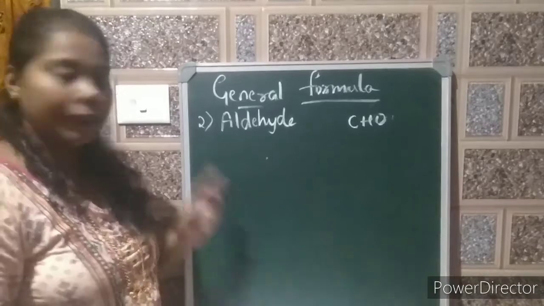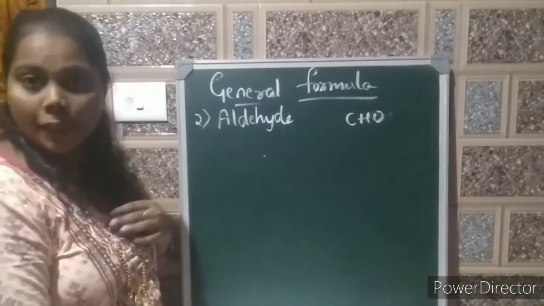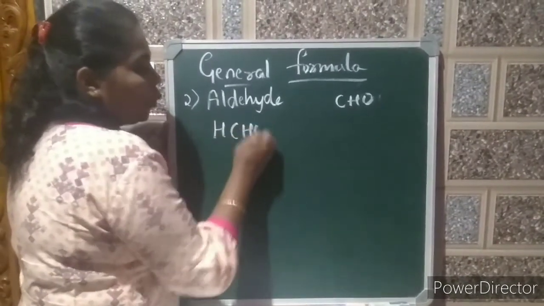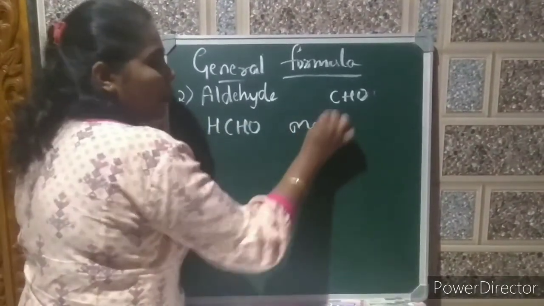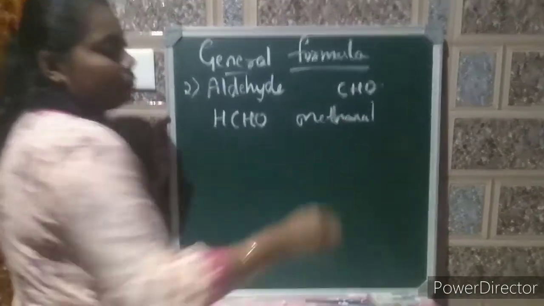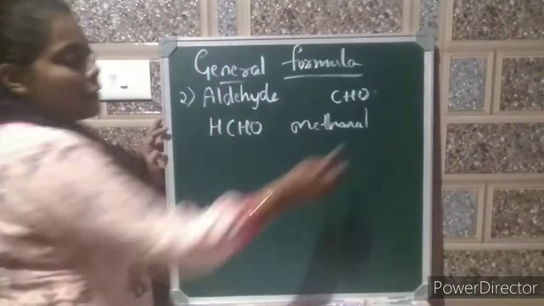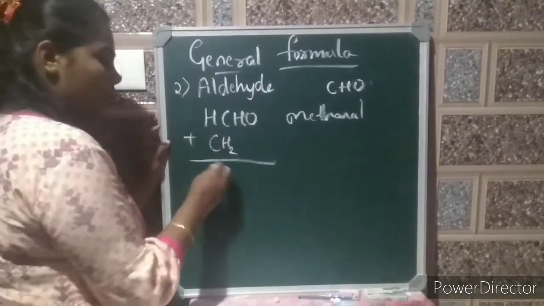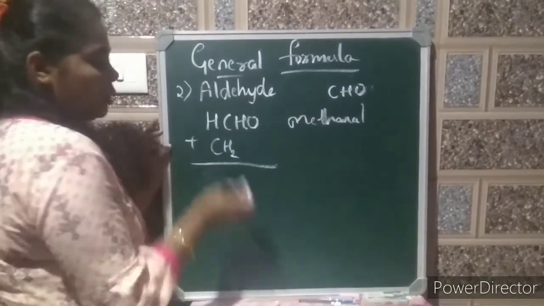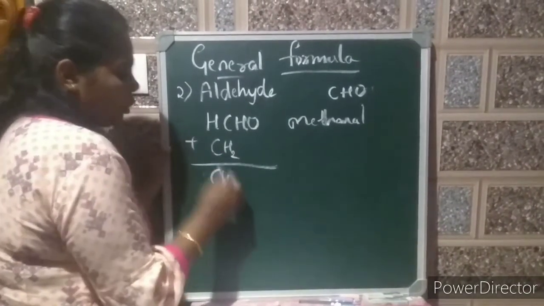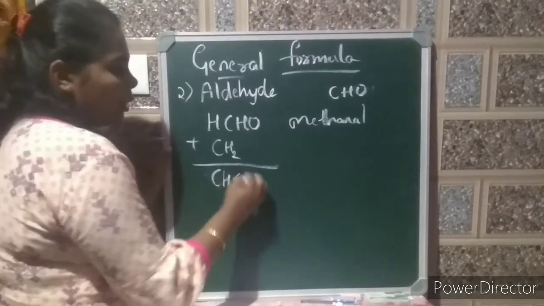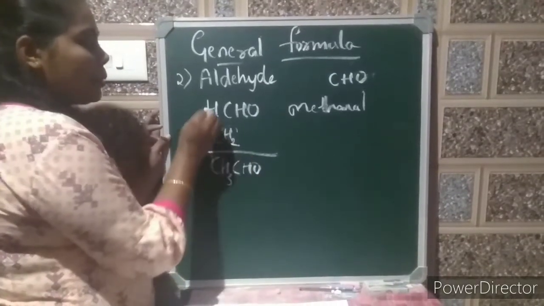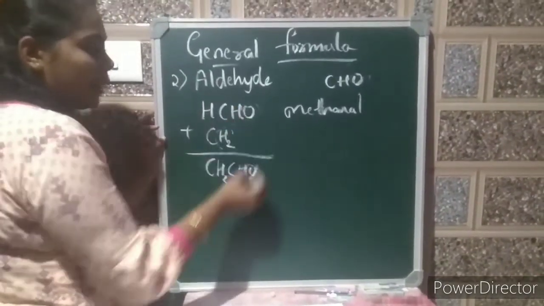Next one is aldehyde. We know that its functional group is CHO. The first member of the aldehyde is HCHO, methanal. Remember, Al is its suffix. Now add CH2 to this group. C plus C, 2, or you can write it as CH3 and CHO. This C with 2 hydrogen atoms plus one more CH3, again aldehyde group CHO.